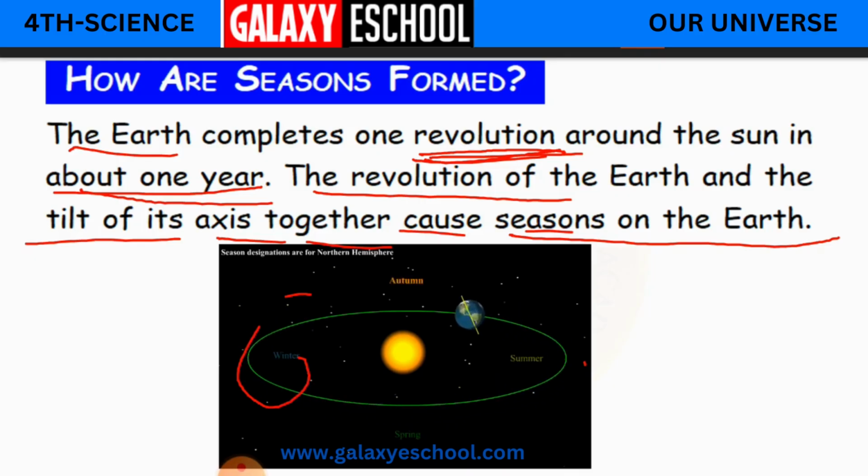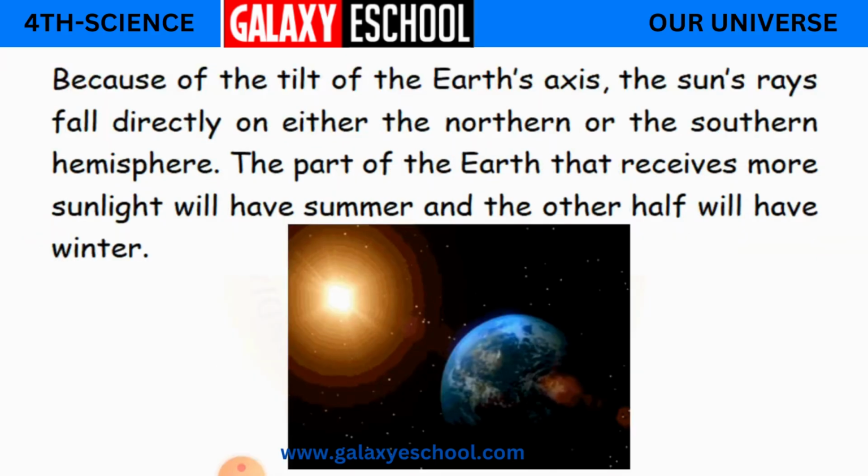Okay children, when some places on the earth have summer, the other countries or places will be having winter. And when some places towards the north have autumn, then some places towards the south will be having spring. Okay children, so these are the 4 seasons which we have here.